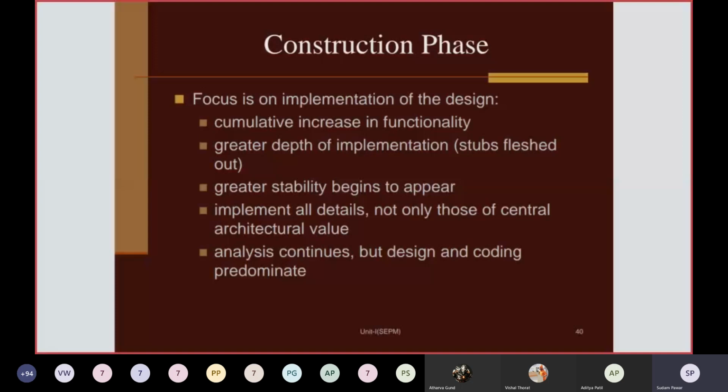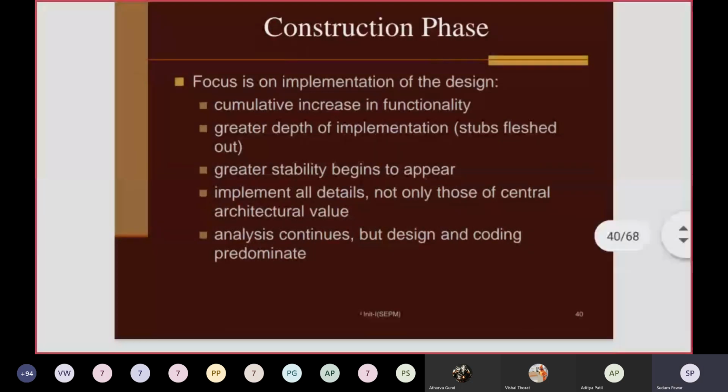That may be GUI-related features, performance-related features, or efficiency-related features. In the construction phase, analysis will continue, but design and coding predominate. More emphasis will be on design, and the implementation or coding will be done here, and simultaneously testing will also be conducted.